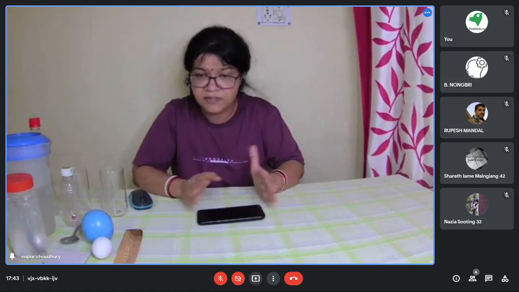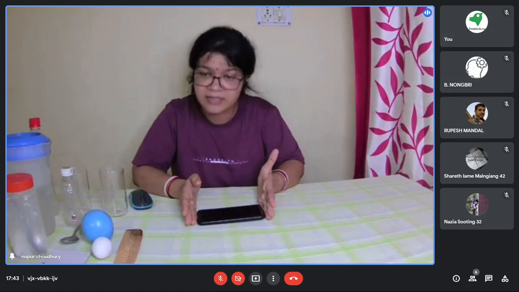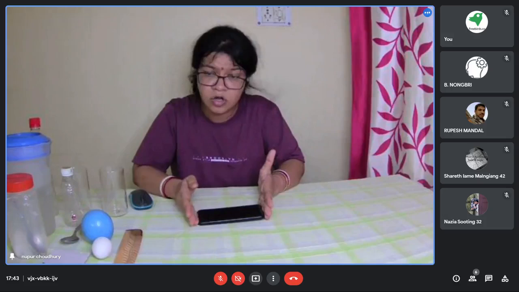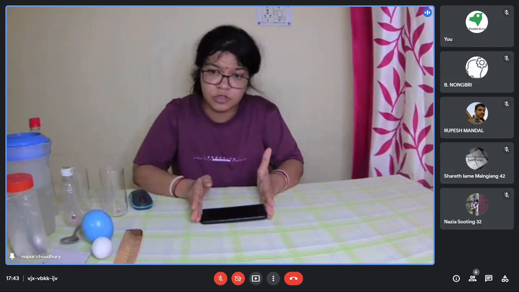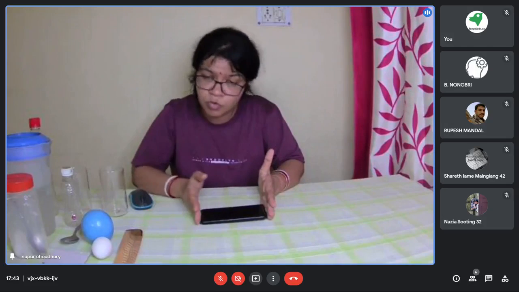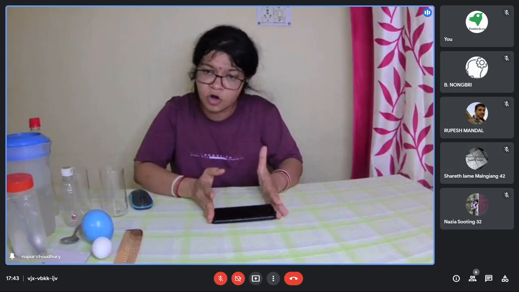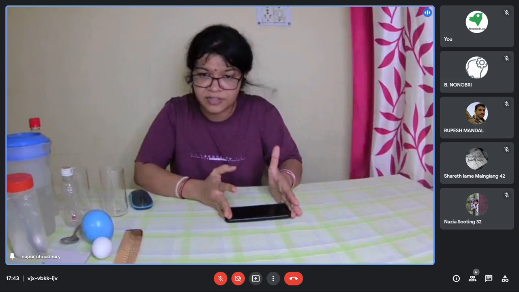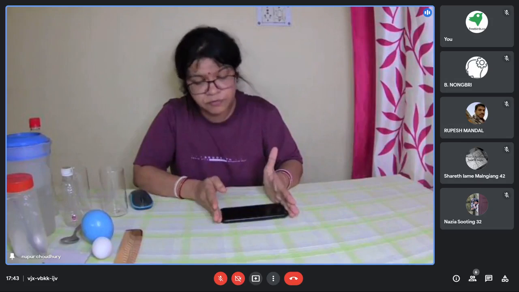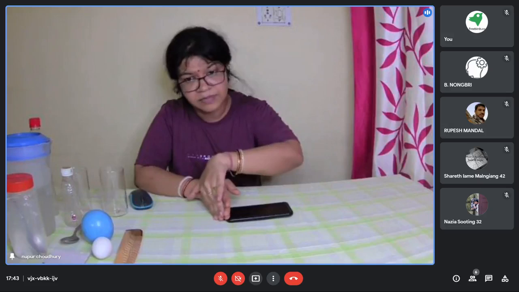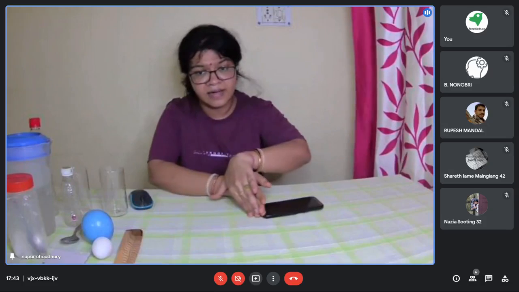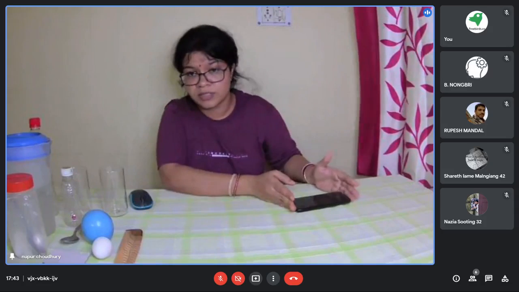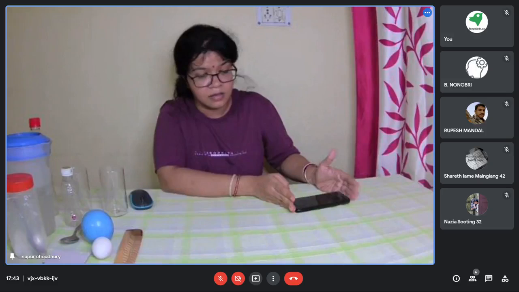That means the forces get subtracted from each other, and through whichever hand I'm able to apply more force, I can move the object towards that direction. So if multiple forces are added in the same direction, they get added up and we can shift or move the object easily.